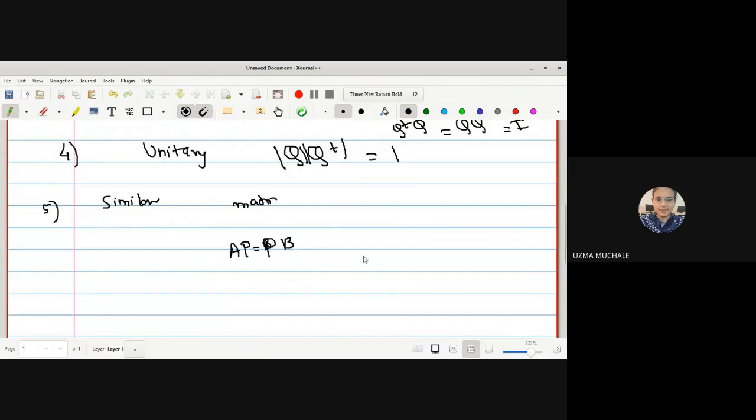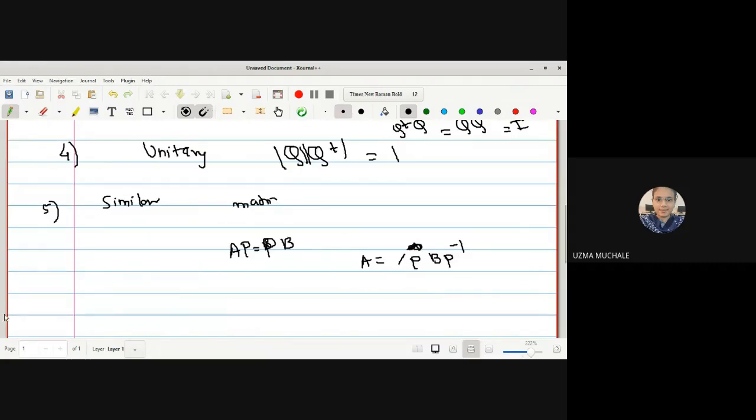Or in another way, if there exists a non-singular matrix P which satisfies the condition A equals P B P inverse, then A and B are similar matrices.